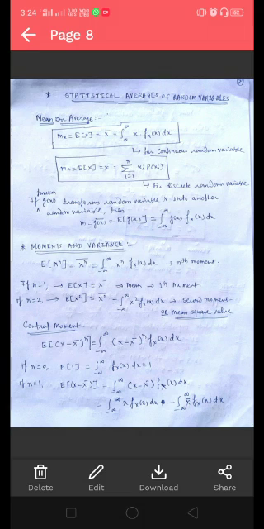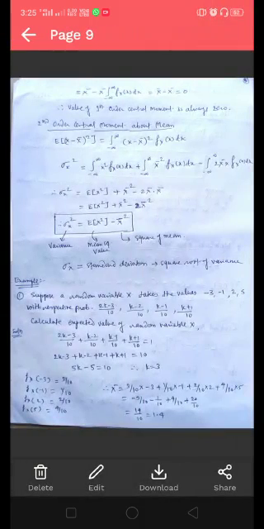Then the central moment, which is the moment of the difference between the random variable x and the mean. The expected value of (x minus x bar) to the power n is obtained by integrating over the interval minus infinity to infinity (x minus x bar) to the power n into the PDF fx of x into dx. Now, if n equals 0, then the expected value of 1 equals 1, which is the area under the PDF.